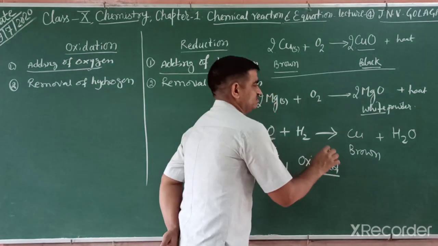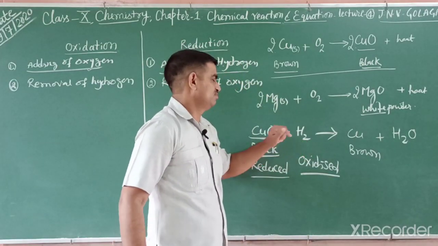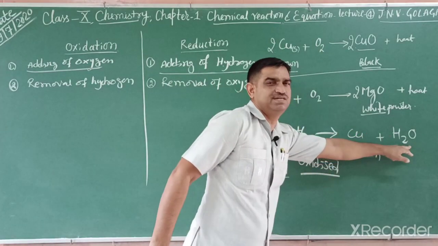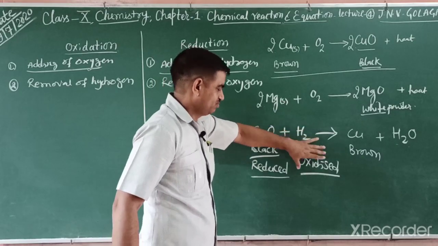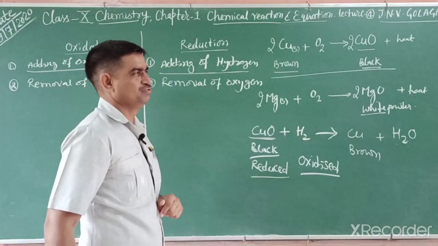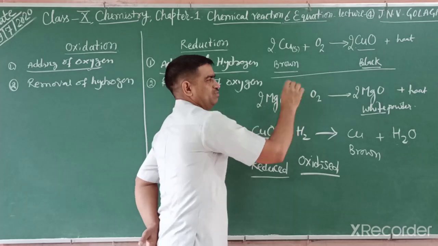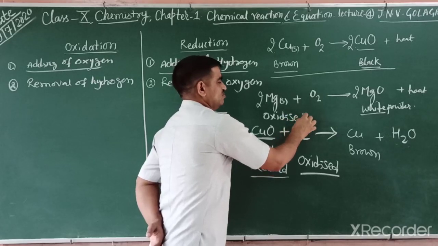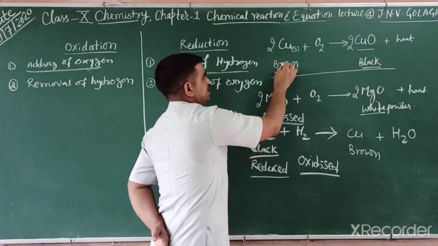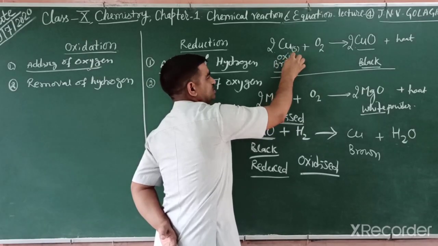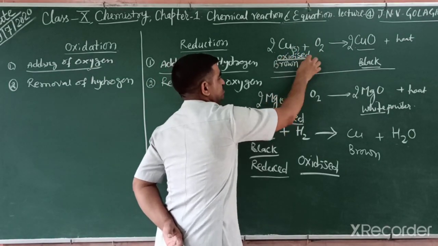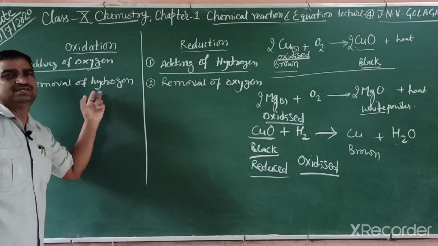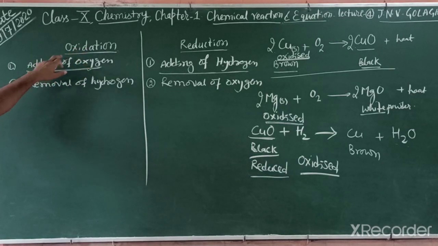Oxidized means adding of oxygen, known as oxidation. So hydrogen, by adding oxygen, you get it in this way. So hydrogen is oxidized, cupric oxide is reduced. In the reaction of magnesium and oxygen, this one is oxidized. This copper also, in this reaction, is oxidized, we can write. It means an oxidation reaction occurs.